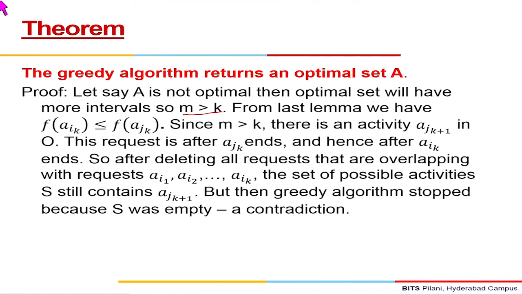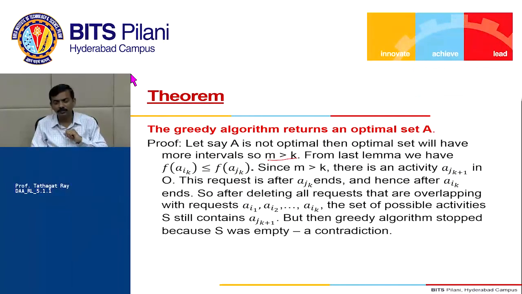So now what we have proved from the last lemma is that the finish time of AIK must be less than or equal to the finish time of AJK. So the AIK activity selected by our algorithm is going to finish earlier than the optimal strategy's AJK activity. Fine. Now since M is greater than K, that means in the optimal set we have more than K. There is an activity AJK plus 1 in O. O is the optimal set, right? So then this request is after AJK ends, right?